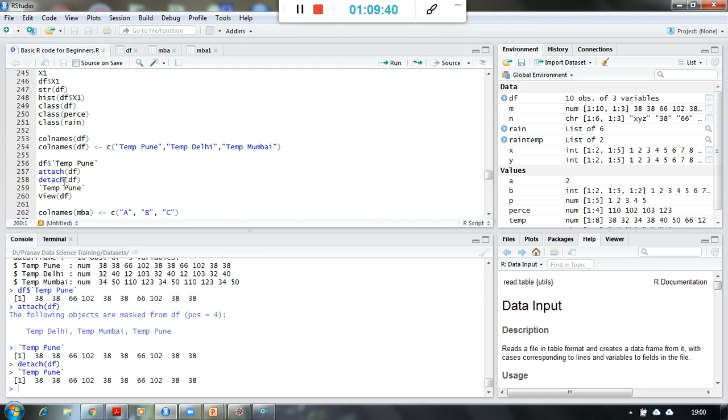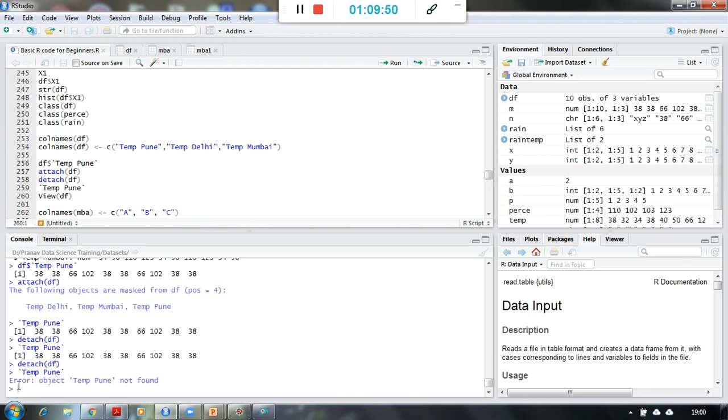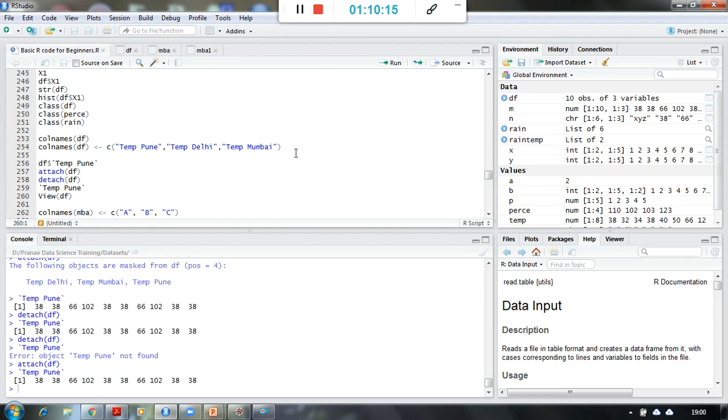Let me detach it first. Why has it not detached? Let me check again. Yeah, now it has worked. So it has given me an error that temperature Pune was not found, because the R environment doesn't understand this column directly. You have to use this attach function to access the column directly. So if I attach it again, and if I execute this line, you see here, now it has not thrown an error, right?